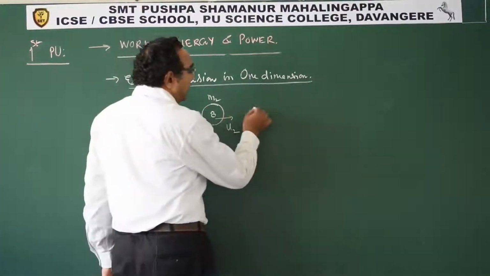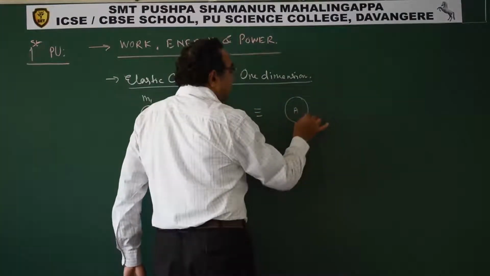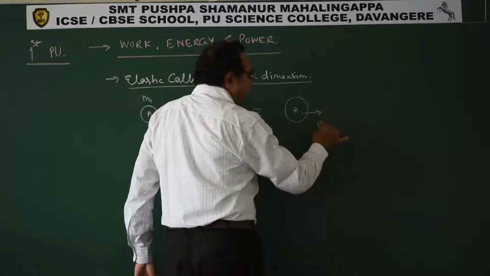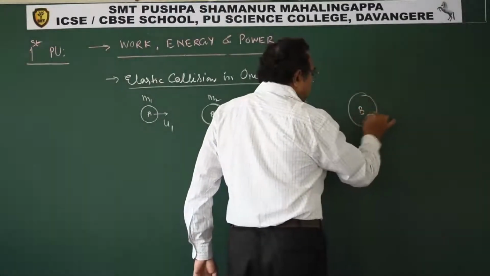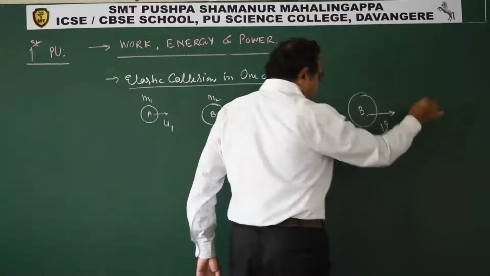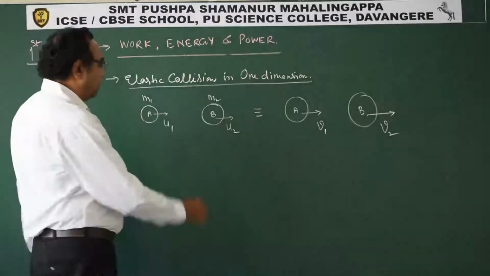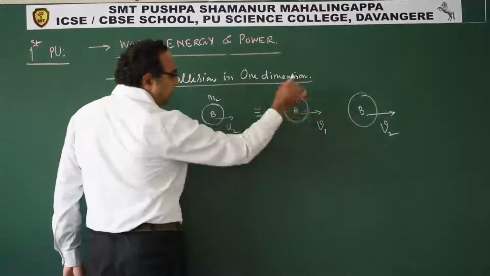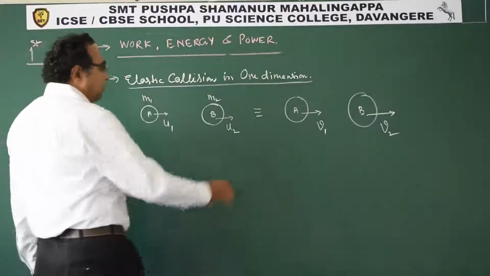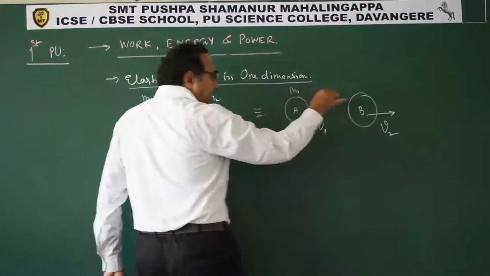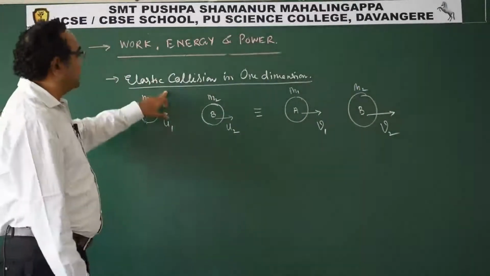See, these two interact. Now A will have a velocity, let us say v1, and B has a velocity v2. They are moving in one dimension. They interact with each other and the result is that their velocities change. The mass of this is m1, the mass will not change. Now this is elastic collision.